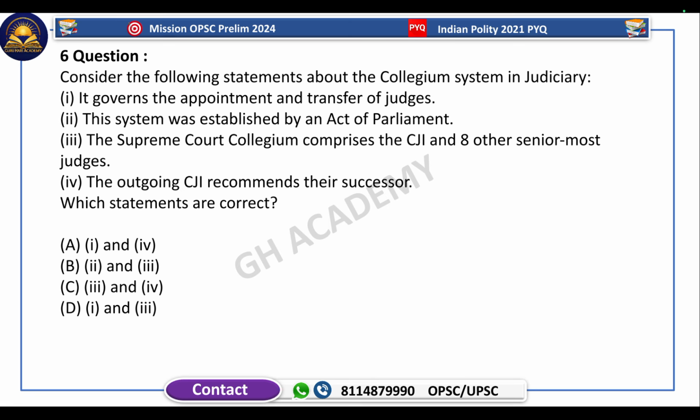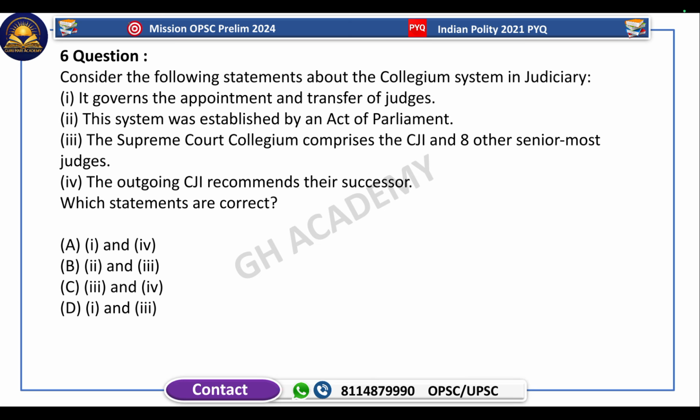Next question is about the collegium system in the judiciary. It governs the appointment and transfer of judges. Correct. The system was established by an act of Parliament. This is incorrect because it was established by the judiciary in several cases. These cases are known as the First Judges Case, Second Judges Case, Third Judges Case, and then the NJAC came, and it was struck down by the judiciary. So the appointment of judges by the collegium system is an act of the judiciary, not an act of Parliament.